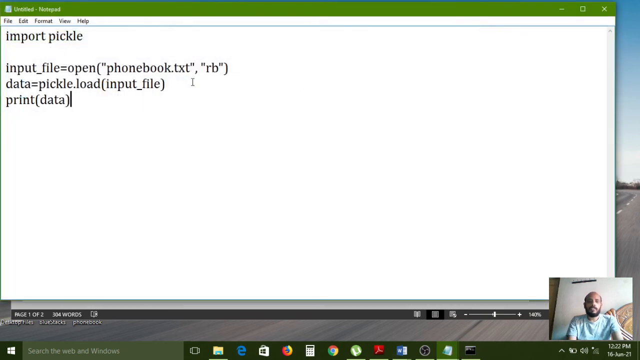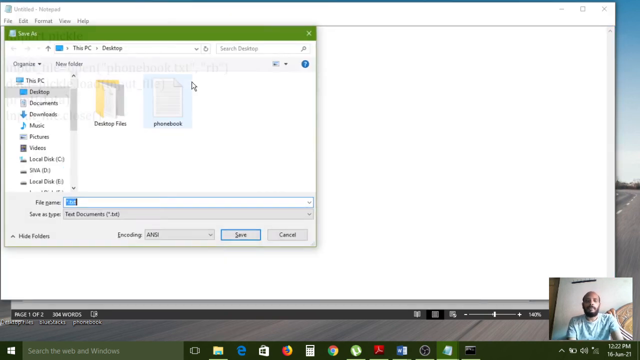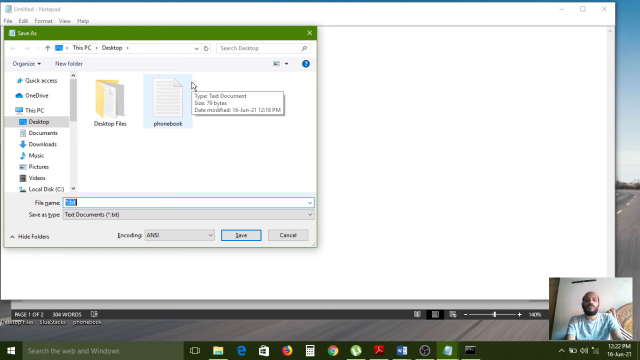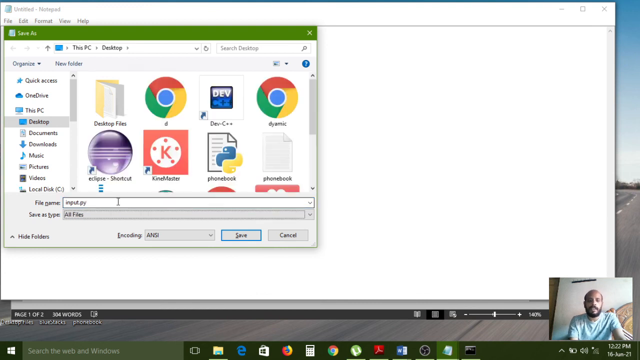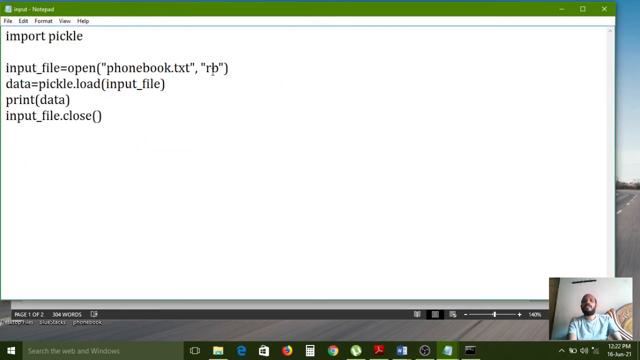After that, carefully observe. Now I want to close the input file also. If you open any file, then immediately after the working process has completed, we need to close that file. Now I am saving it as input.py. Here RB is the reading mode, nothing but read binary data.